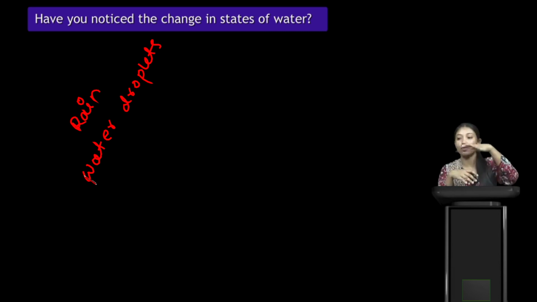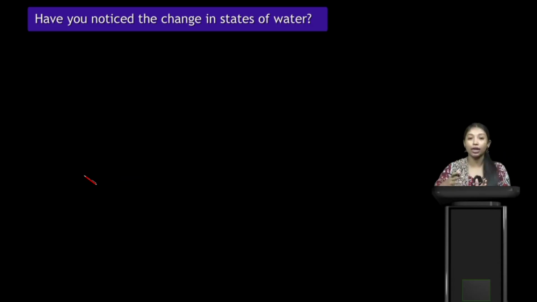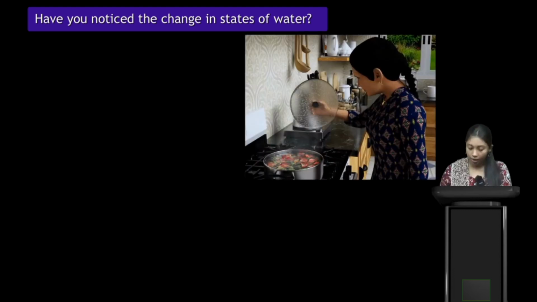If we cover something above that steam, then we can find lots of small water droplets. Now if we collect some water and put it into an ice tray, and put that ice tray into the freezer, then we get ice. So in all these things we can see the change of states of water.